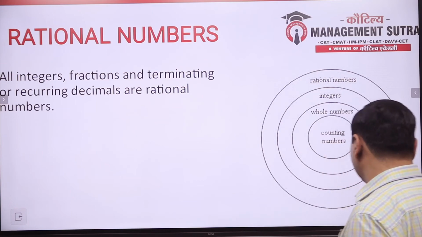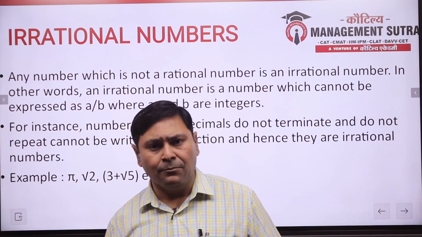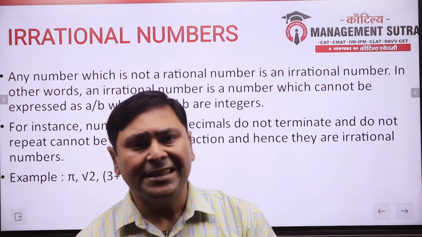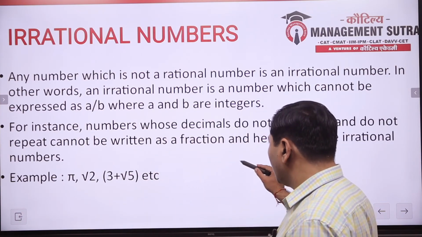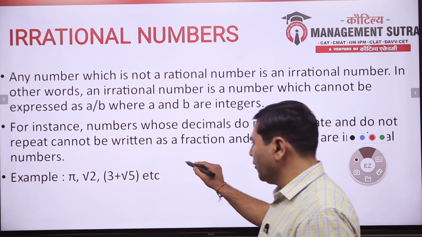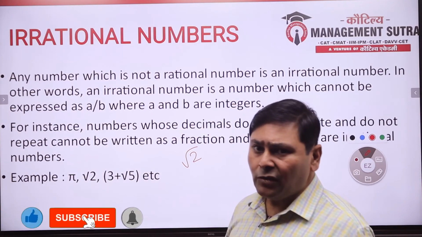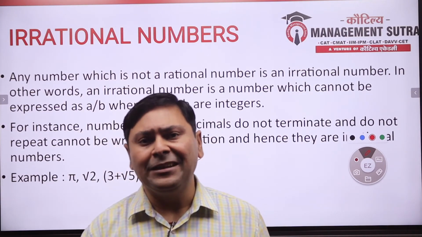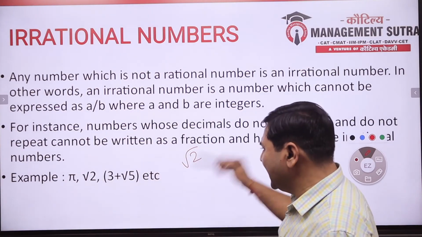Then what are irrational numbers? Any number which is not a rational number is an irrational number, which does not have a definite solution, which cannot be perfectly represented in the form of p upon q. Say square root of 2, yes, it is an irrational number. Now you can say that square root of 2 has a value. Yes, but that is not an exact value. That is an indefinite value that does not terminate. Root 3, yes, it is an irrational number.